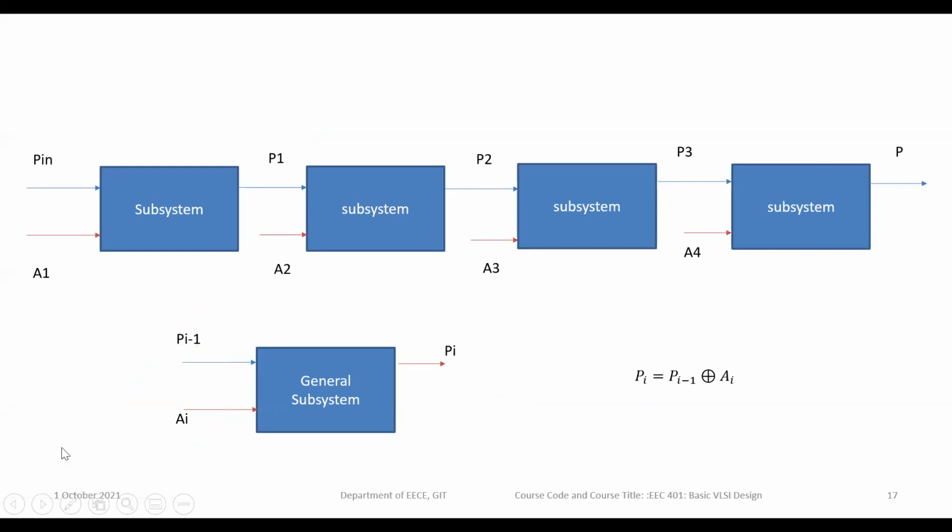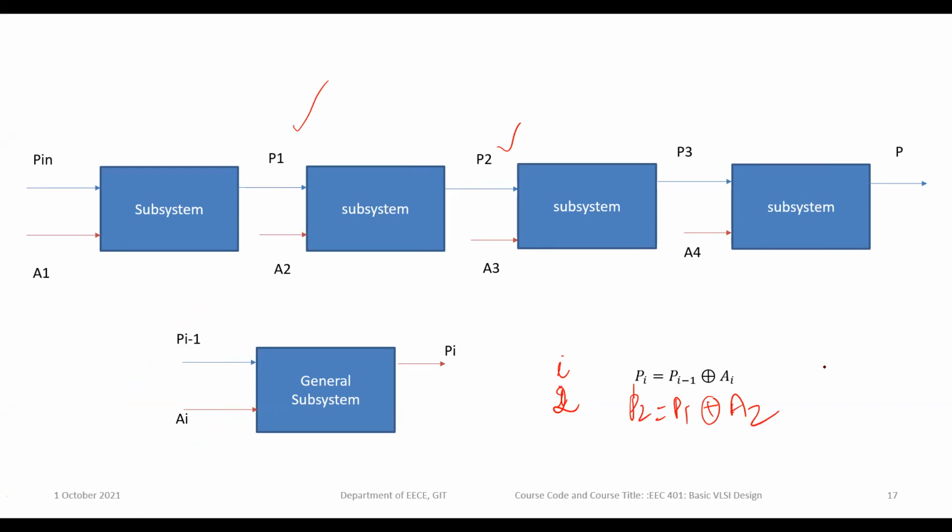So i is equal to 2 means P2 is equal to P1, which is 2 minus 1, exclusive OR with A2.